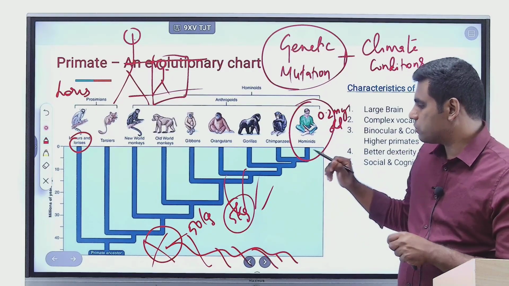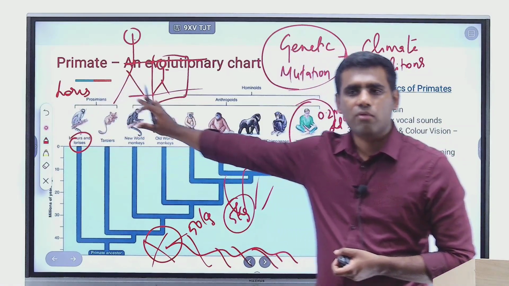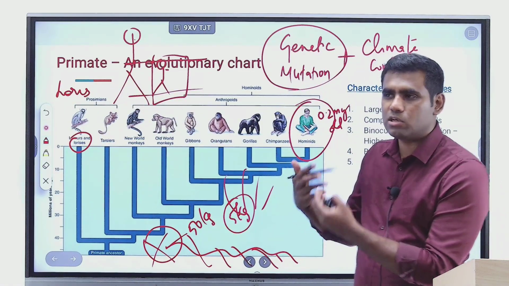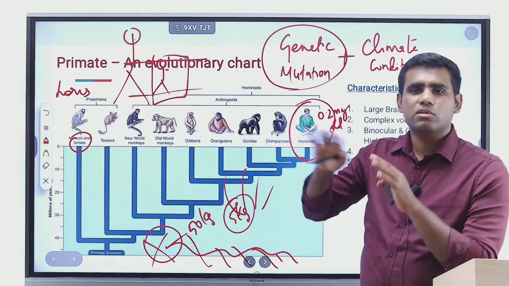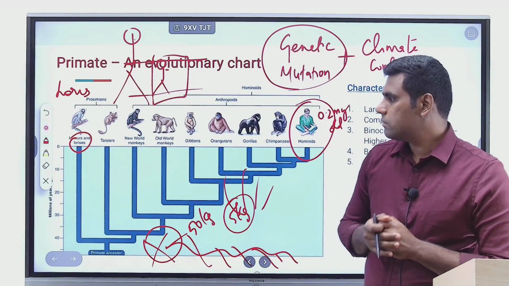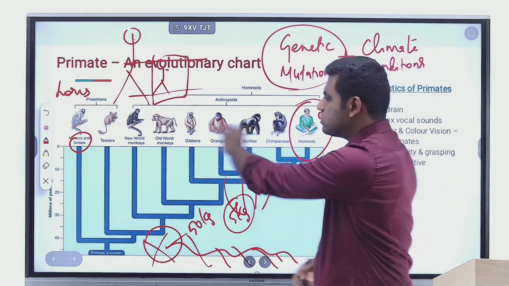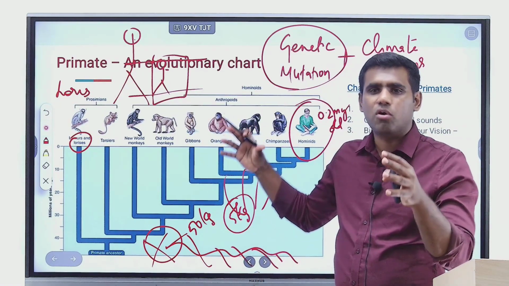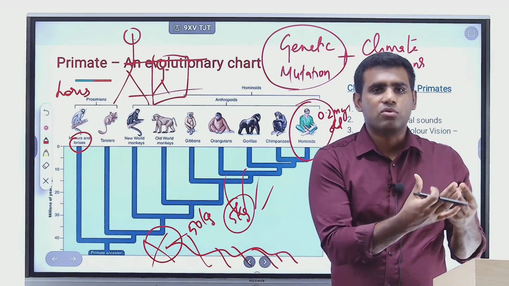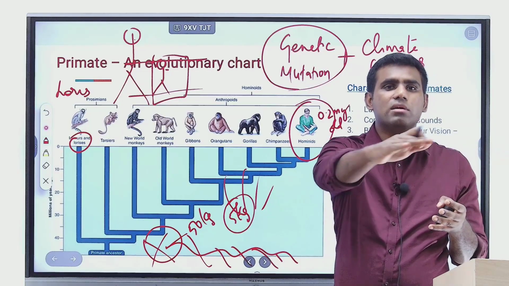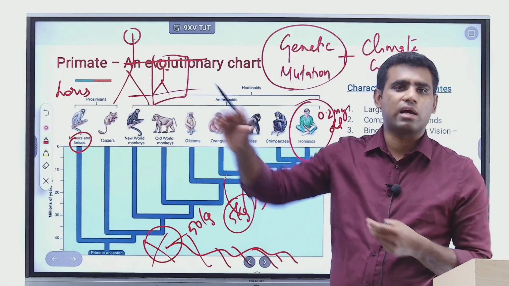So what I am trying to say is, all these primates, all of us, we have arrived from a common ancestor as a result of genetic mutations which will be chosen by nature to allow us to continue to exist, right? So since we all come from the common ancestor, that's why we share a lot of similarities with each other, and no wonder we are all called one order of living beings. Similarly, whatever we call carnivores as one order, they all have very similar characteristics. Marsupials as one order, they all will have similar characteristics.